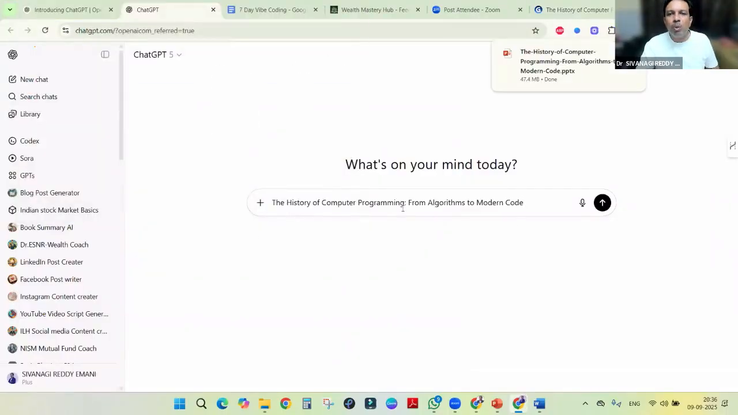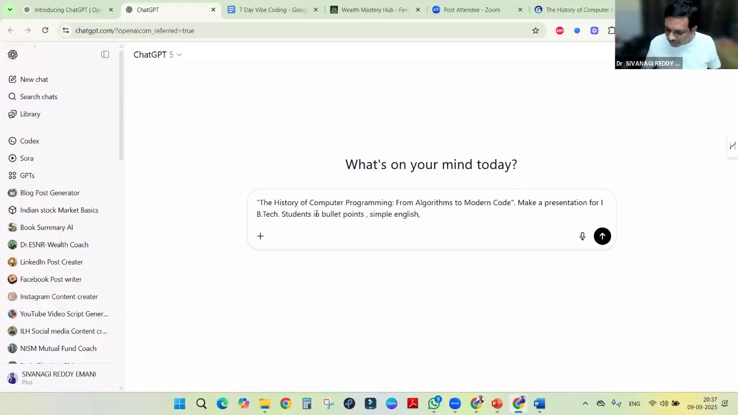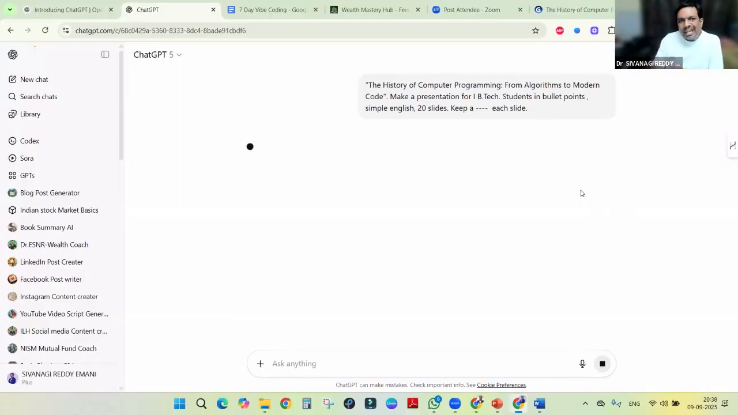Right, history of computer programming from algorithms to modern code. So what I will give is, don't just directly enter. Make a presentation for the level of the audience we have to give. So we can give B.Tech student, or first-year B.Tech student specially, or maybe for faculty. Based on that only it will generate in bullet points, simple English. Just I want 20 slides, right? Whenever we copy, keep each slide separate. The reason for that is if we are using Gamma, that dotted line will separate the slides. Easily it can understand, right?